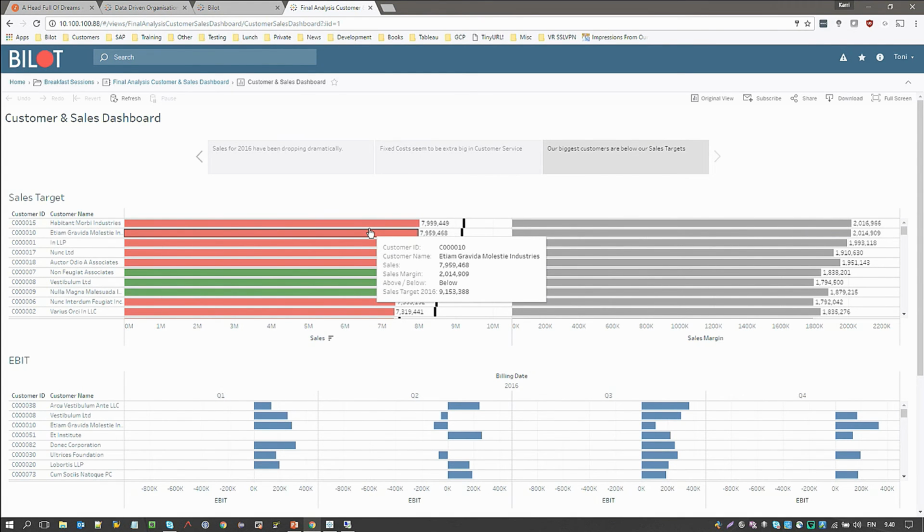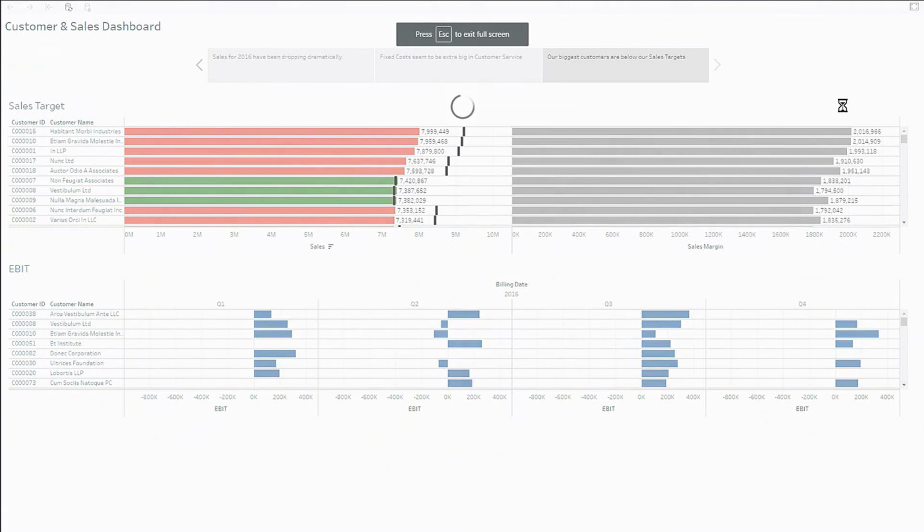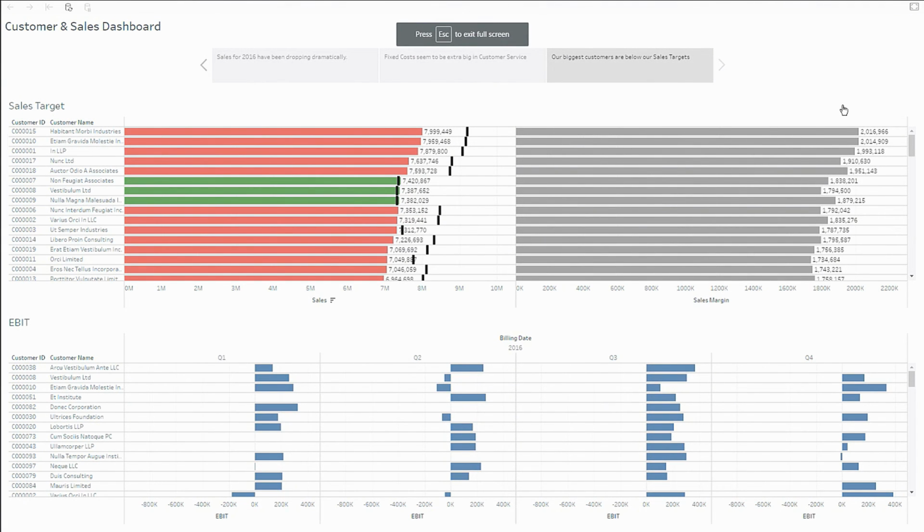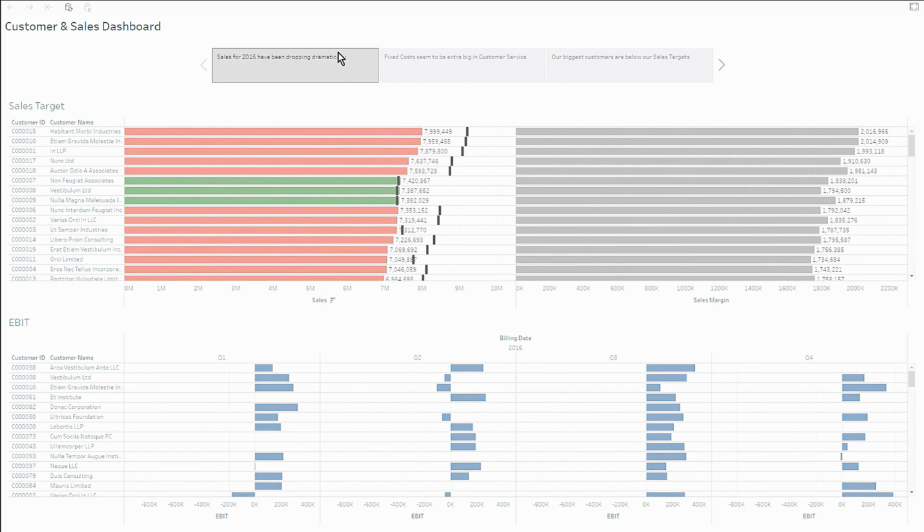So I can now see the story that has been published to me, so I can continue doing my analysis here, and I can also make a presentation, because this is kind of a PowerPoint presentation, but much better. So let's put it on the full screen, and we can see the insights and nice dashboards that our team has created, and I can now start analyzing my data.